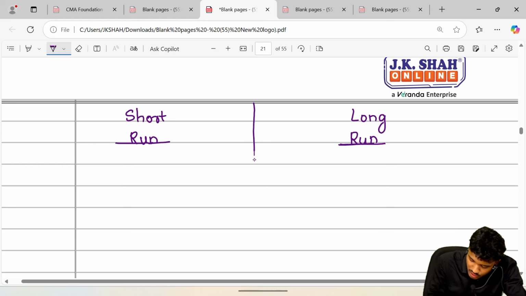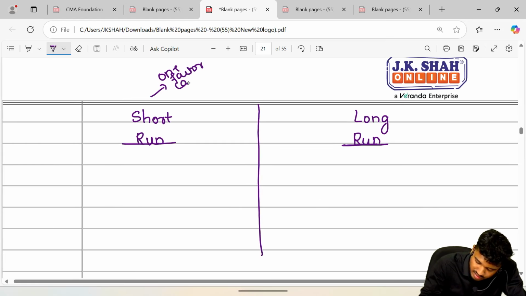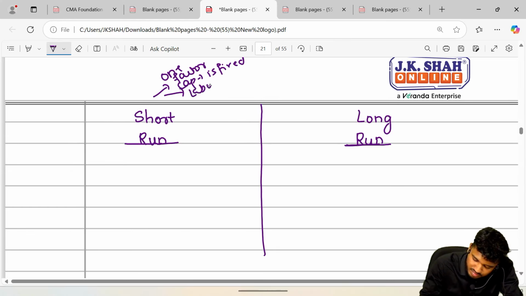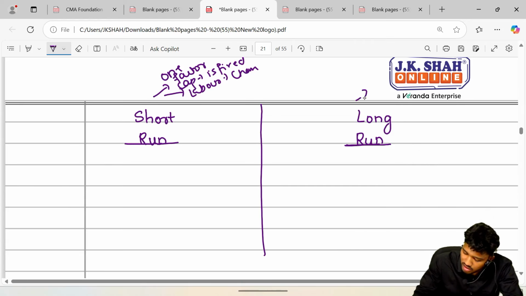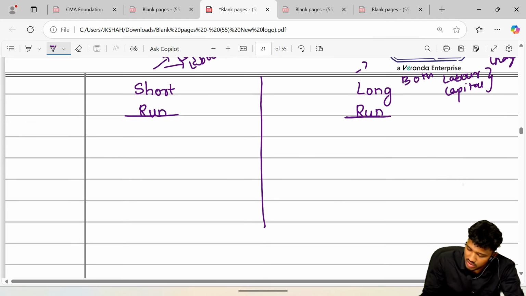Short run is that production period in which one factor, that is capital, is fixed, and another one, that is labor, can be changed. One factor fixed and one factor can be changed in short run. Long run, both labor as well as capital can be changed. That way it is.